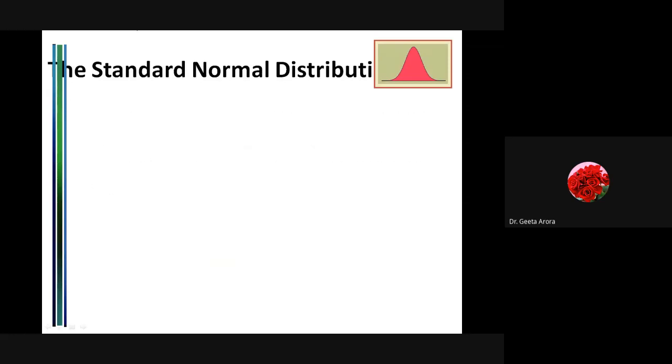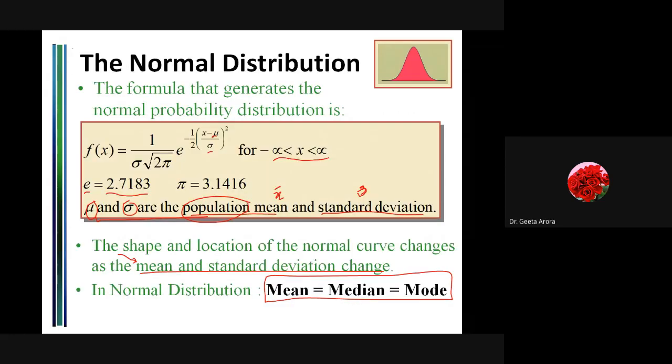So this is what we have as a normal distribution in standard form. If we talk about the normal distribution, this is the formula which gives us the probability distribution: f(x) is equal to 1 by sigma root 2 pi, e raised to the power minus half, ((x minus mu) by sigma) whole square. But if I take this value which is coming in the exponential, (x minus mu) by sigma, as z, then it gives us what is known as the standard normal value.